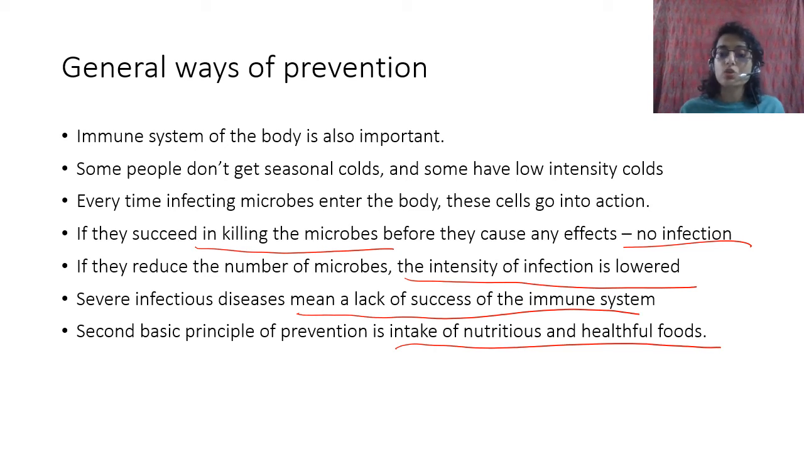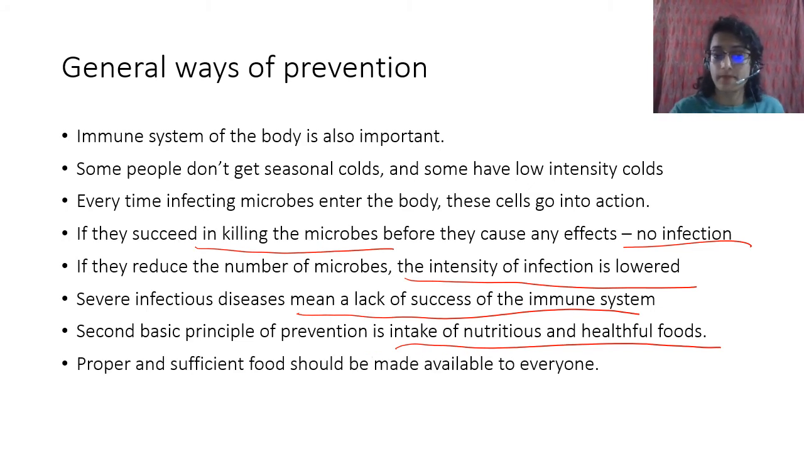So the first one is to prevent infection, that you don't go outside, or you have clean drinking water, or you wear a mask, avoid crowding. Or then the second is, when you do get a microbe, you ensure that your immune system is stronger. Okay, these are general ways of prevention.